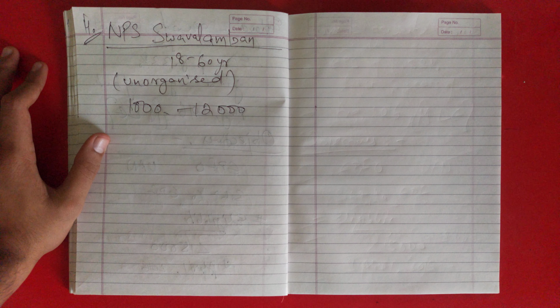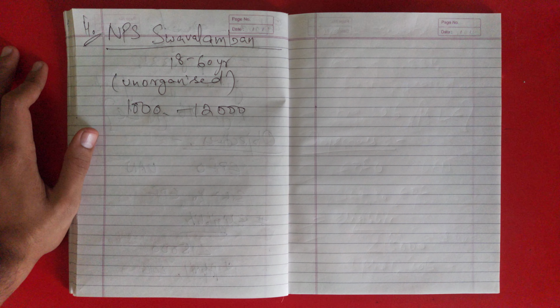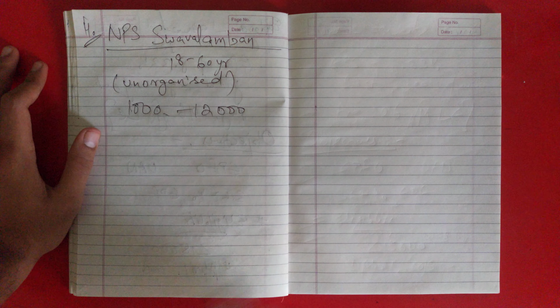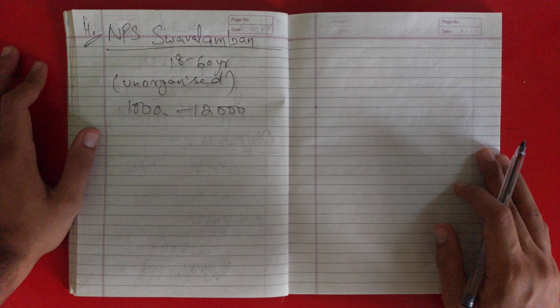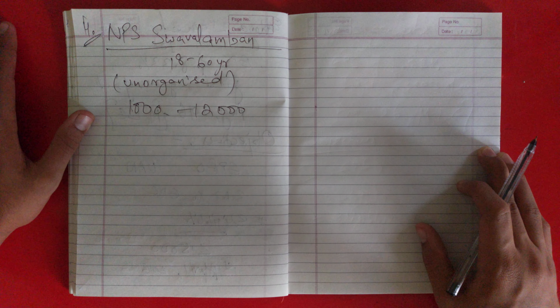Now let's see how we can withdraw or exit if we want to exit in between the specified period. If we want to exit and take out our funds, what is the criteria and how much will we get? The exit from the Swavalamban scheme would be on the same terms and conditions on which exit from the tier 1 account of NPS is permitted.